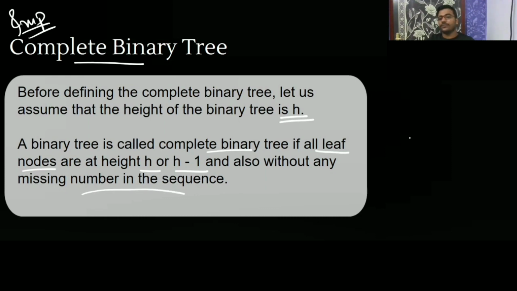So no missing number means all the leaf nodes are at height h or h minus 1. So it should go in a sequential manner, like this. Let me show you here. This is a complete binary tree. In a complete binary tree, you should fill the nodes from left to right. See, this, then right, then left, then right, then left, then right, left, right, left. It is a complete binary tree sequence-wise, left, right.